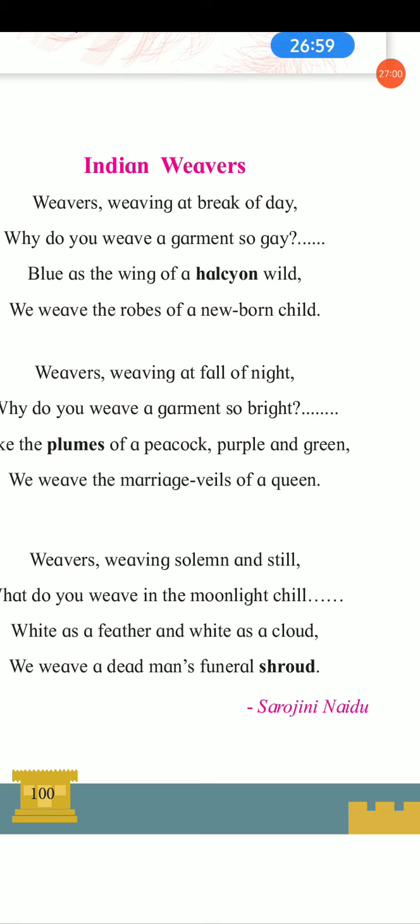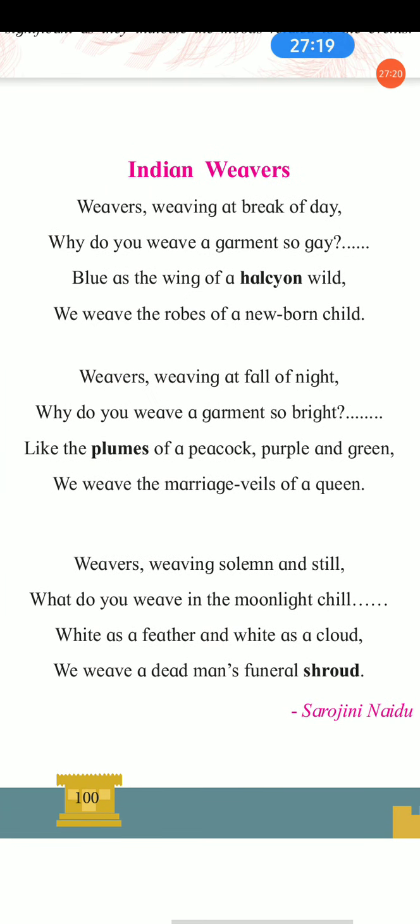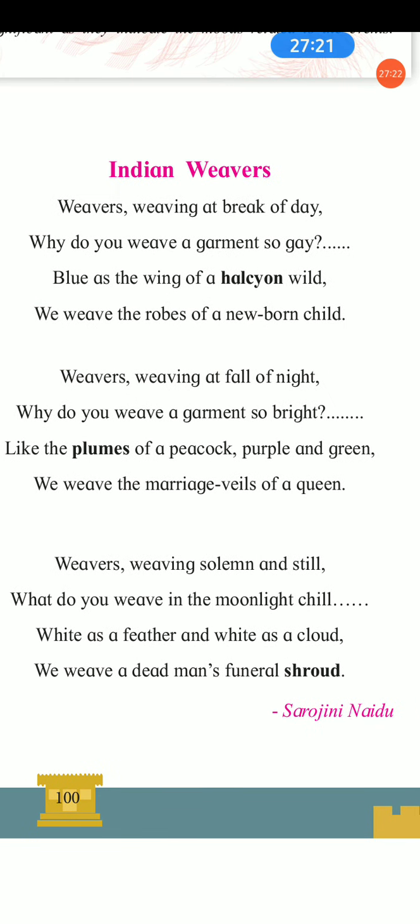They replied that they are weaving the shroud for the dead, that means the last stage of our life. The first stanza tells us about childhood, the second stanza tells us about adulthood, and the last stanza is the end of our life, the end of human life.